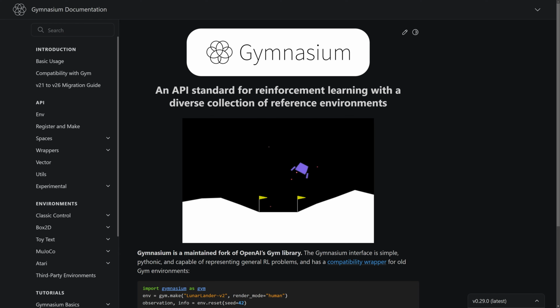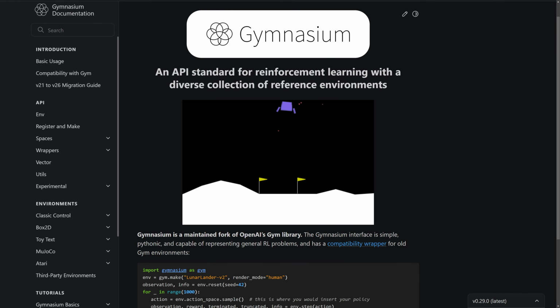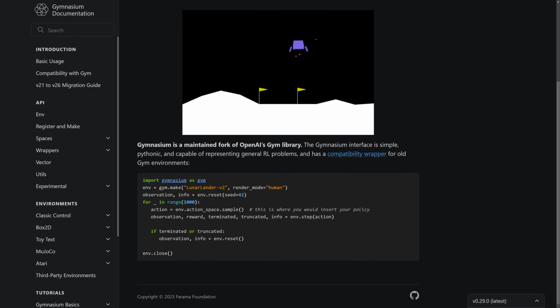These days, the most common approach is to use Gymnasium, which is a maintained fork of OpenAI's Gym library by an outside team. I wonder what OpenAI is working on these days.